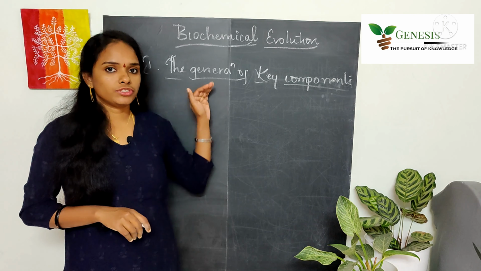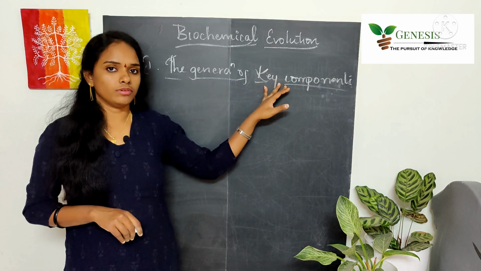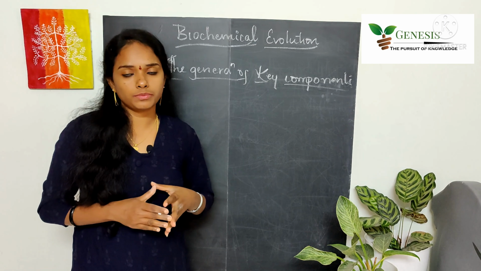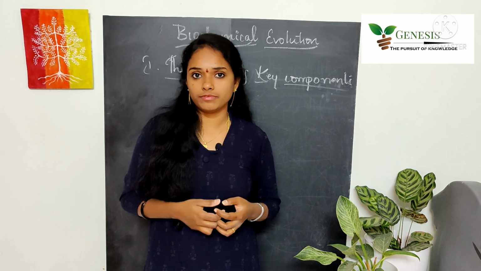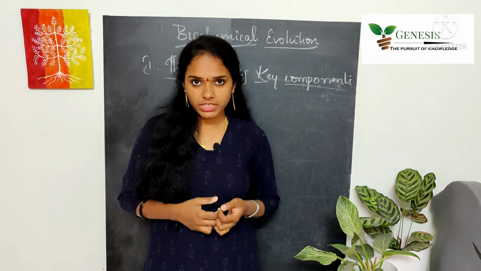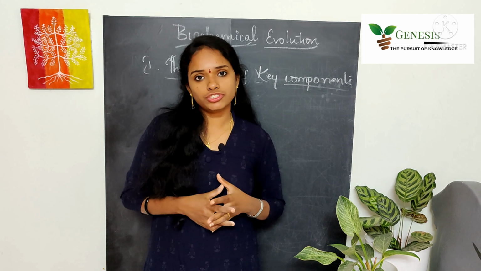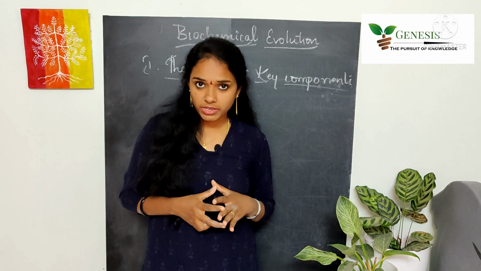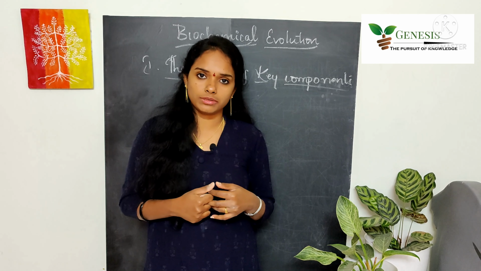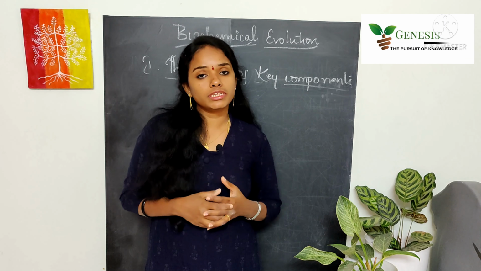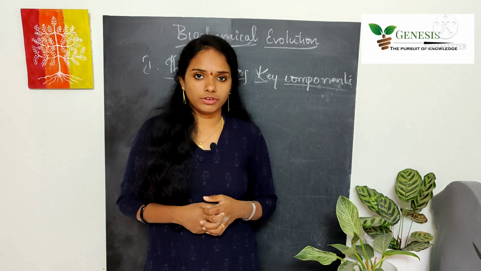So the stage 1, which comprises the generation of key components. So why we are starting it with the generation of key components? Why not directly with the origin of life? As we have already discussed, the earth is originated almost 4.5 billion years ago, and then the life is originated almost 3.5 billion years ago. So it took almost 1 billion years of time for the life to get originated.